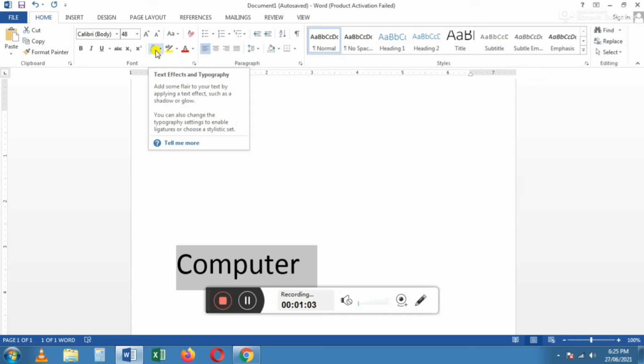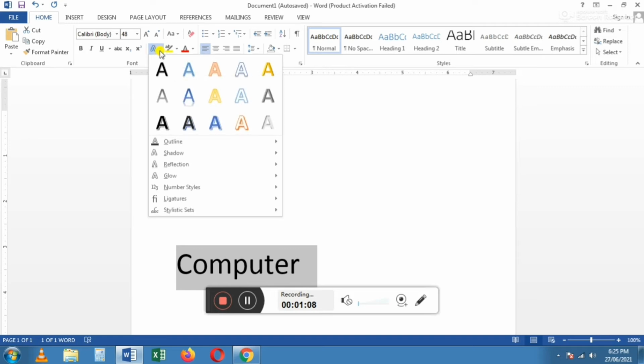When we click the tool, a drop down list will appear with various text effects. When I am moving the mouse pointer, the text effects will be changed in the selected text. Can you see this?